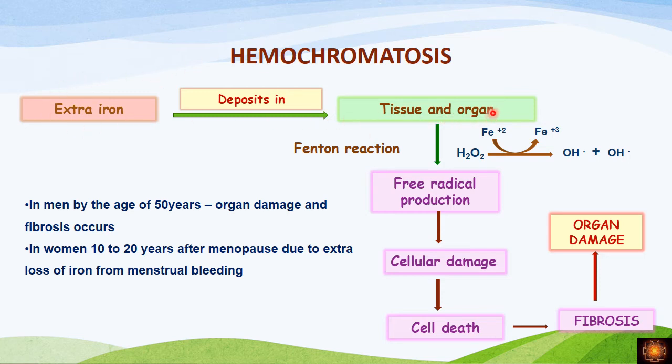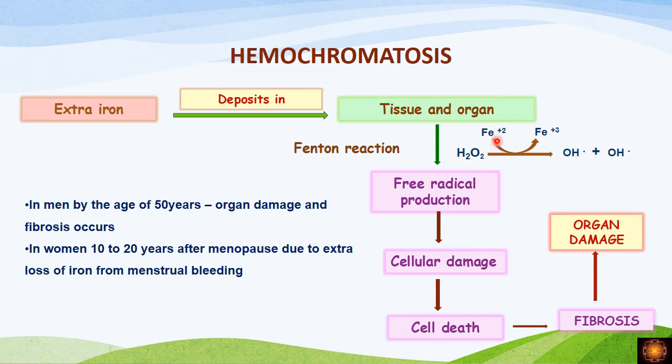When it enters the tissues, organs and cells, there will be activation of the Fenton's reaction. If you remember from cell injury, where we have free radical injury, there we have the Fenton's reaction. In free radicals, H2O2 will be converted into hydroxyl ions, which are free radicals, when there is increased availability of metallic ions.